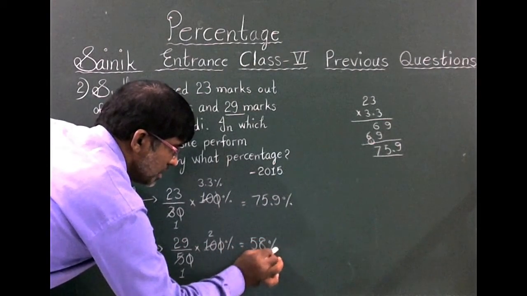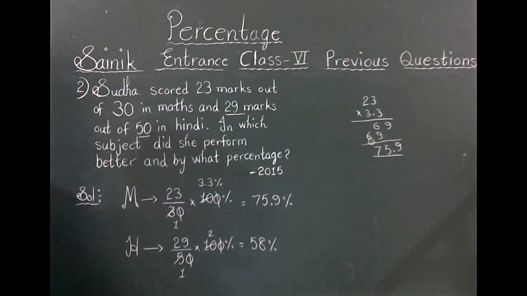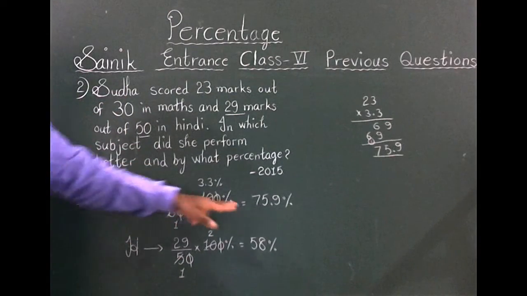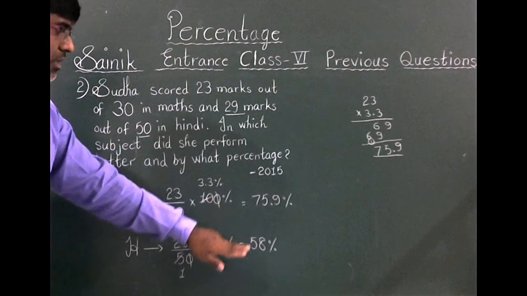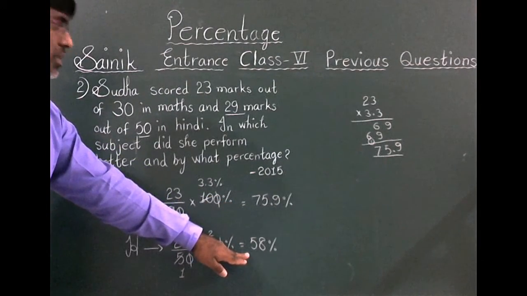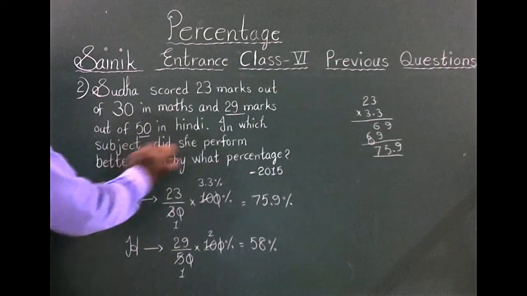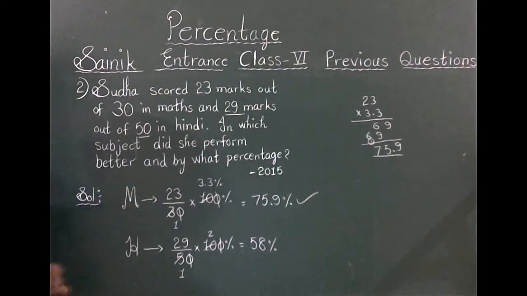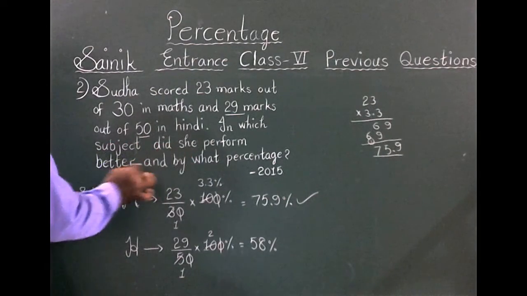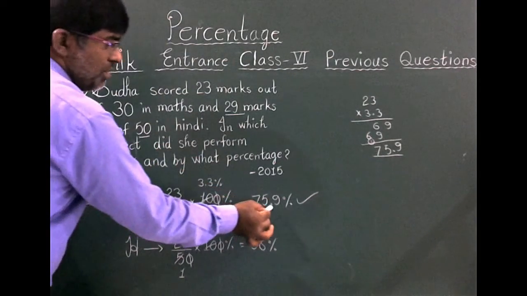So she performed better in mathematics, with 75.9 percentage compared to 58 percentage in Hindi. The subject is math.